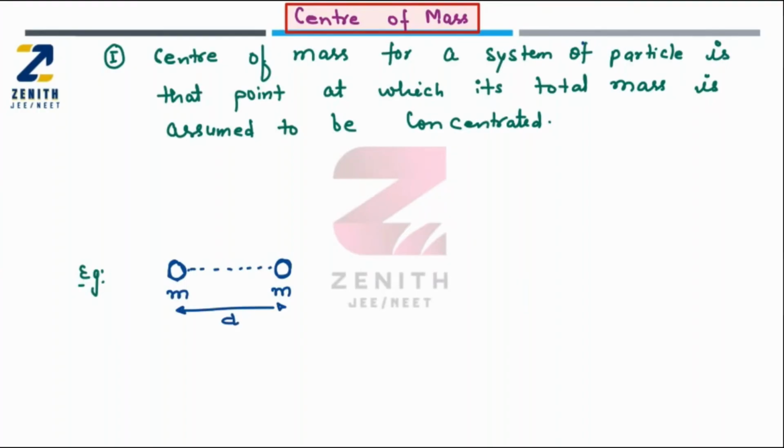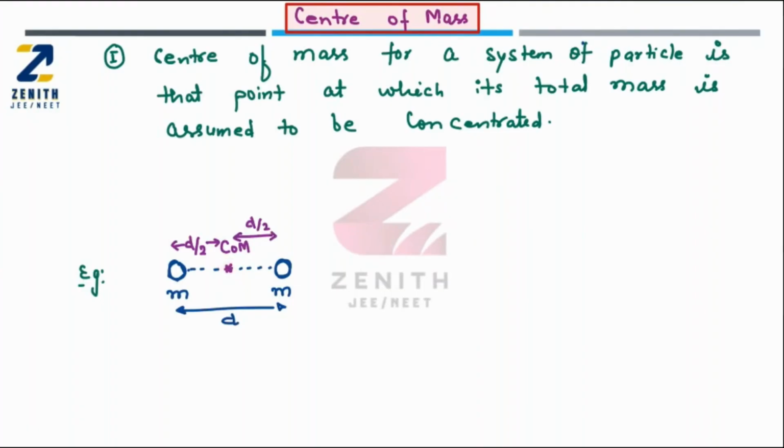So the center of mass of these two particles, both masses m and m, will lie at the center, that means at a distance of d by 2 from both the masses. Okay. Because both the masses are equal, that's why its center of mass will be at this point. So this is the point where we can assume the whole mass is concentrated.